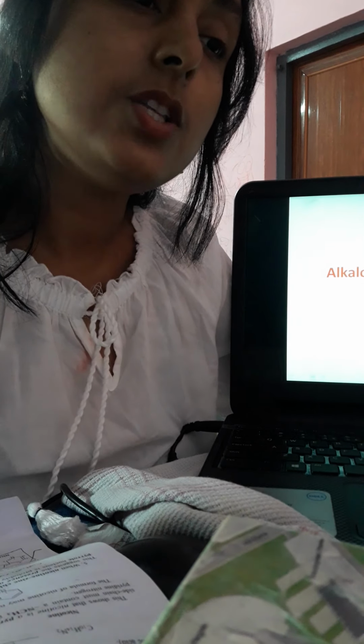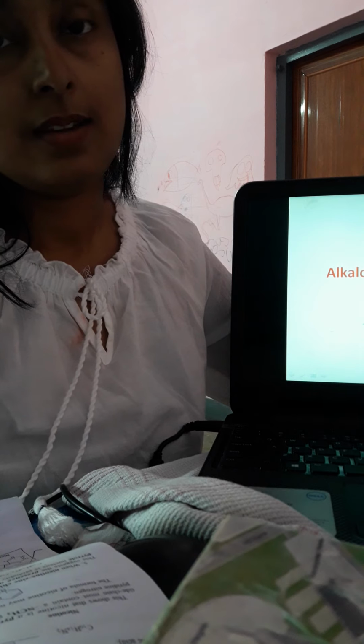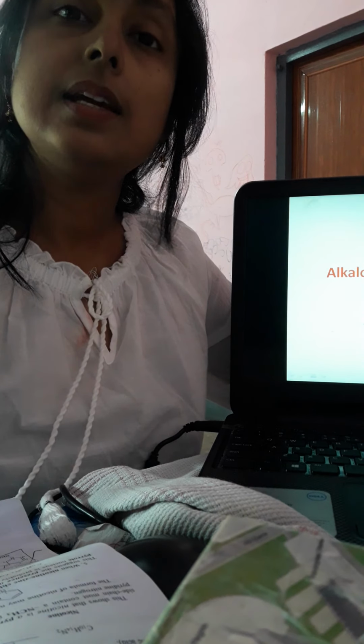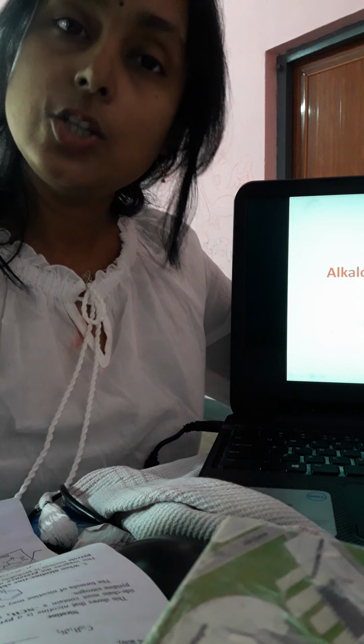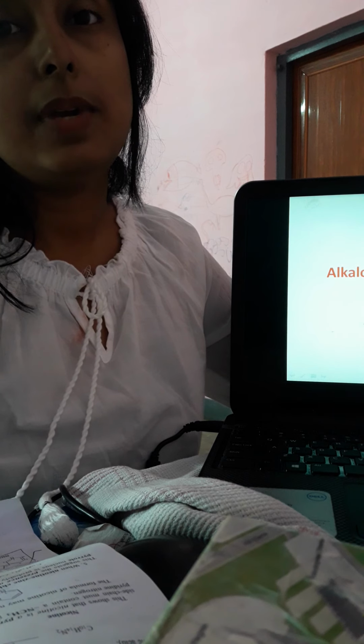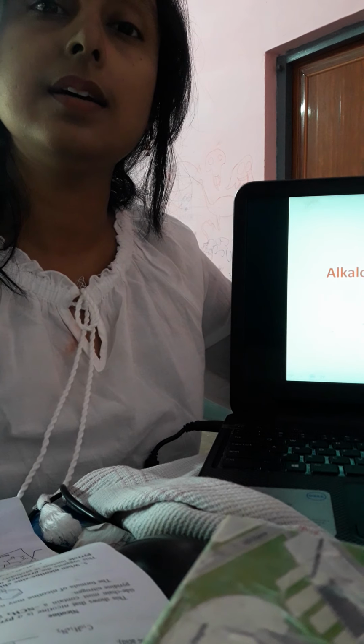Then it's our general structural features. To determine the general features of any alkaloid, what do we have to determine? We have to determine the molecular formula, then what type of bonds are there, is there any double bond, triple bond, is there any heterocyclic ring, and if so, which atoms are included in the heterocyclic ring, which type of elements or atoms are within the molecule, then what type of functional groups are there.